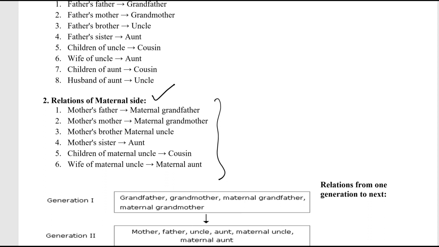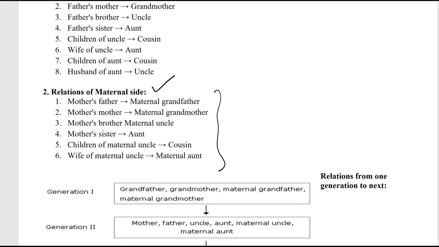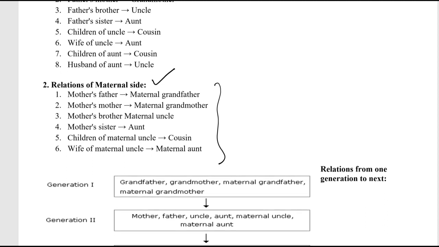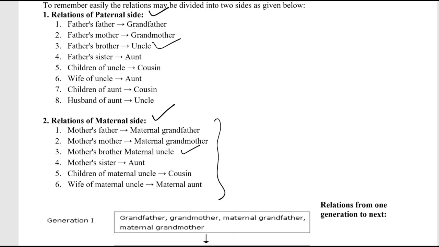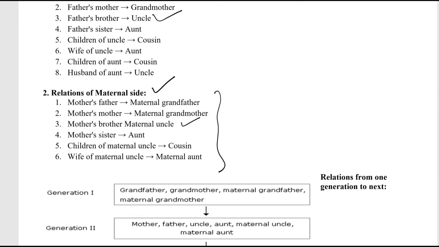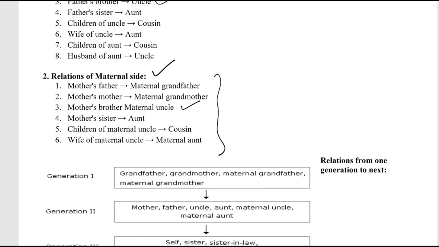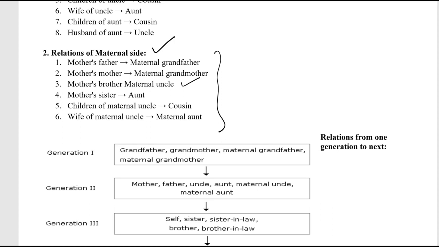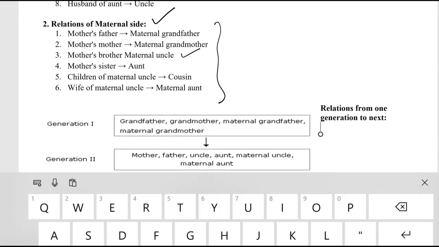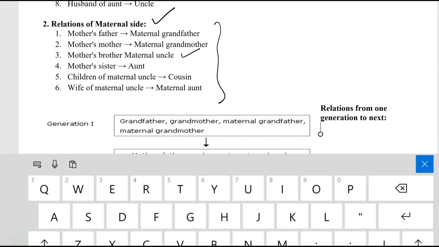You should always speak in this nomenclature while referring to the relationships. Similarly, husband of aunt, uncle; mother's father, maternal grandfather; mother's mother, maternal grandmother; mother's brother, maternal uncle. So there is a differentiation between uncle and maternal uncle. Mother's sister, aunt; children of maternal uncle, cousin; wife of maternal uncle, maternal aunt. So this is all about the various relationships.